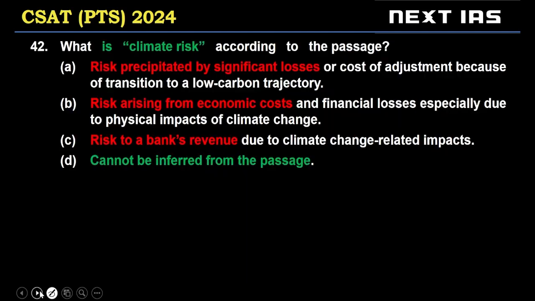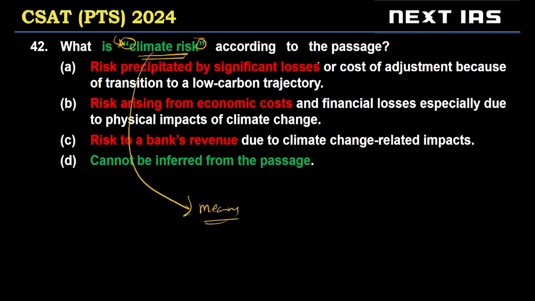Now, the other question, this is an interesting question. What is climate risk? Interesting because, just like that double negative question option that I discussed earlier, you'll get at least one or two questions in UPSC where the question is asking you about a certain term in the passage, climate risk. और ये inverted commas में है because in the passage it's mentioned. But can we find out the meaning of climate risk based on the passage?